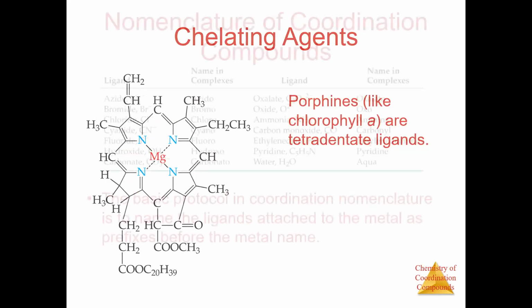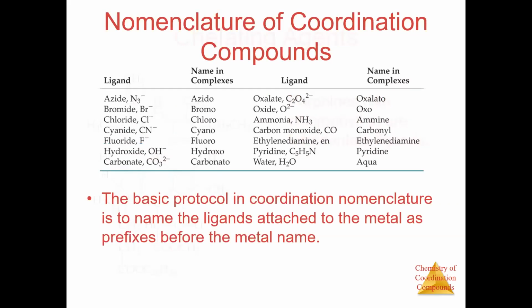Okay, so this is nomenclature. Let us now discuss nomenclature. In nomenclature, there is a basic protocol that you have learned before also. For example, NaCl. Na is sodium, this is chloride: sodium chloride. So here we have a cation and an anion. One thing you have to remember is that you name the cation first, and then the anion. This is a general inorganic chemistry nomenclature rule, whether the cation is simple or complex.